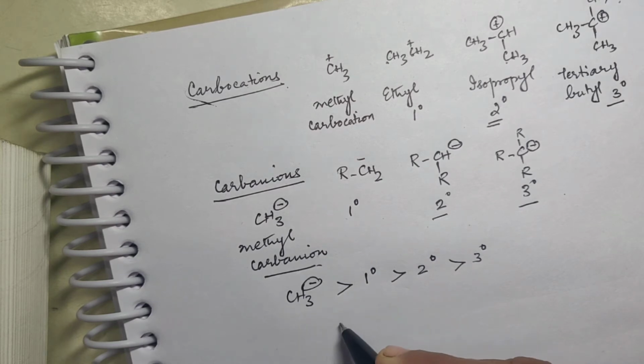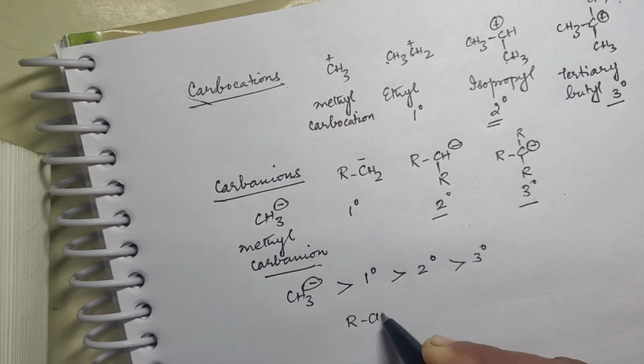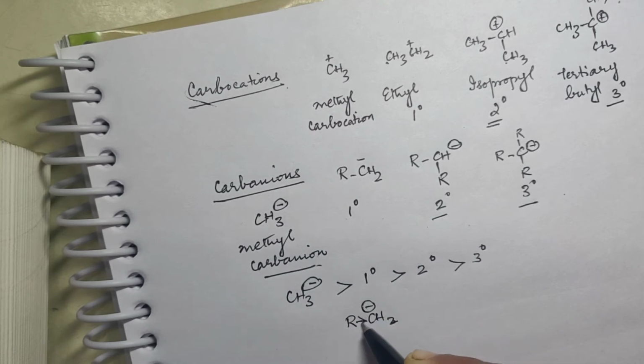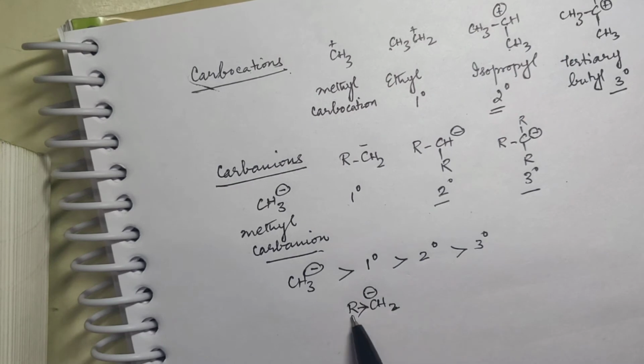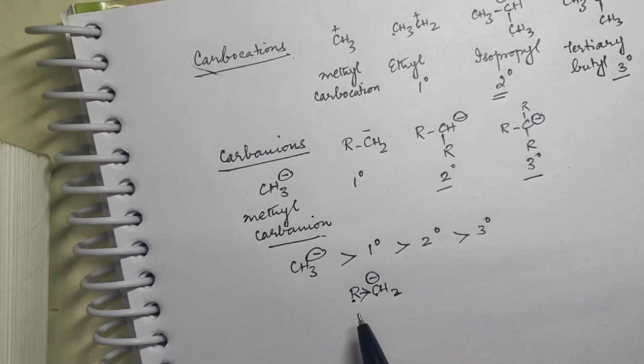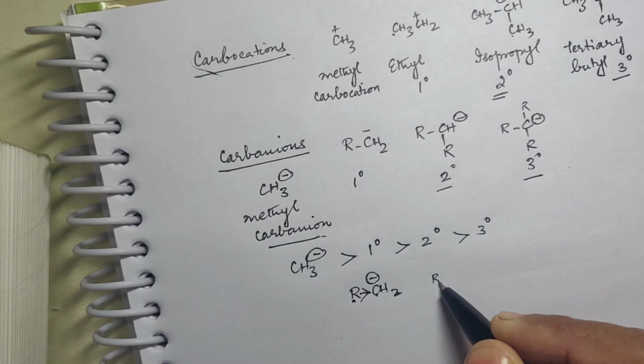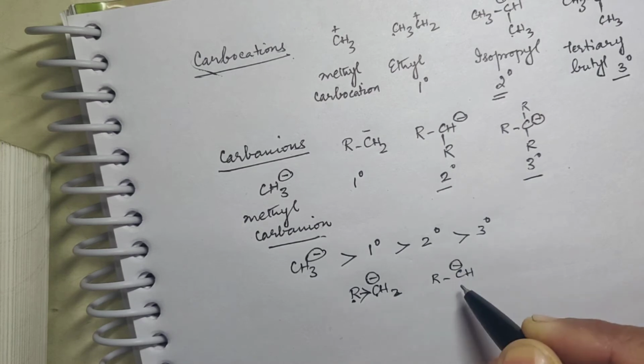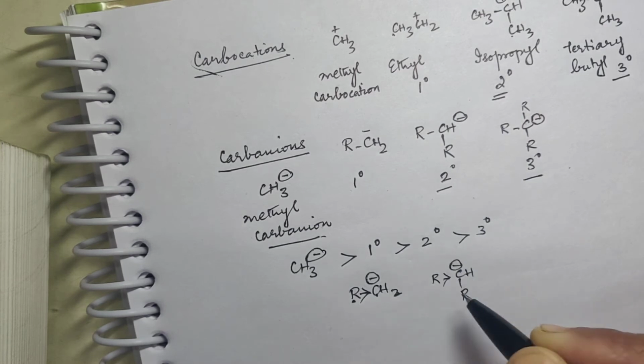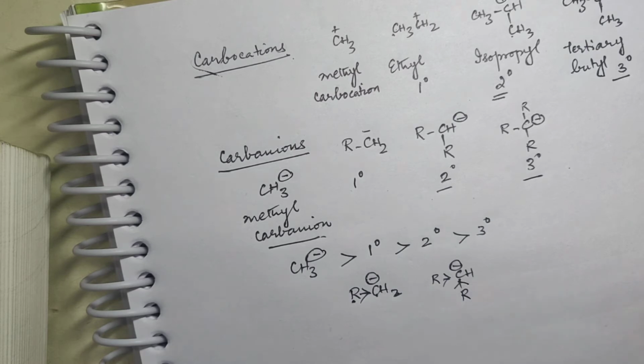Say, if I give you R CH2 negative. Now this R group is also electron releasing. So this R will increase the electron density on carbon, which this carbon, because of its small size, will not be able to withhold. Now if you consider R2CH negative, this is also electron releasing, this is also electron releasing.